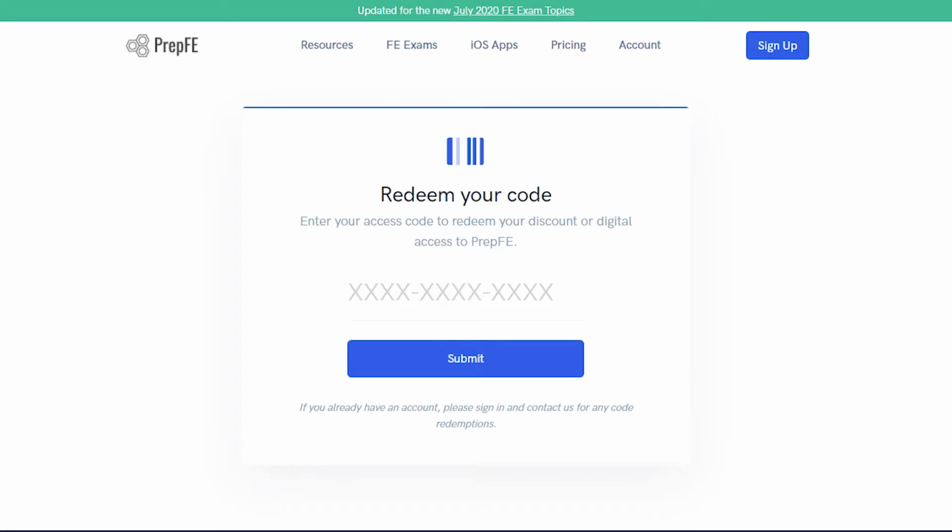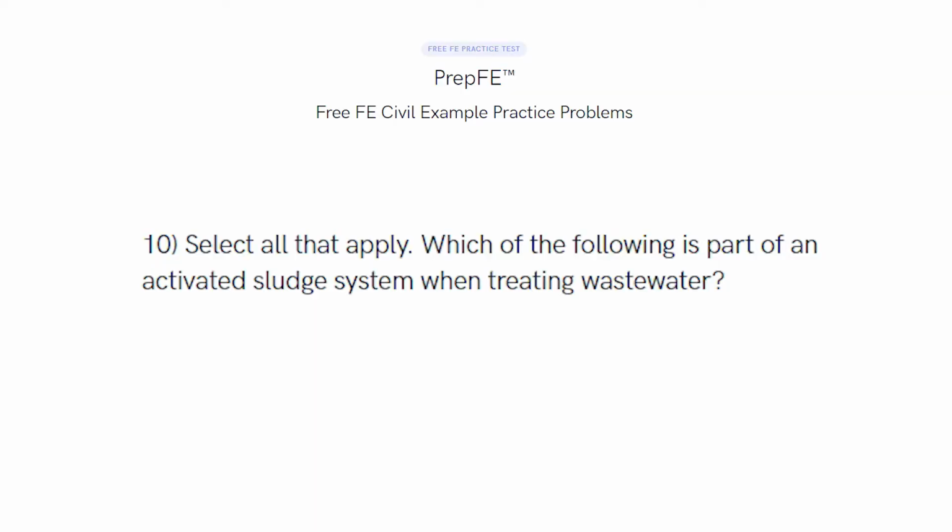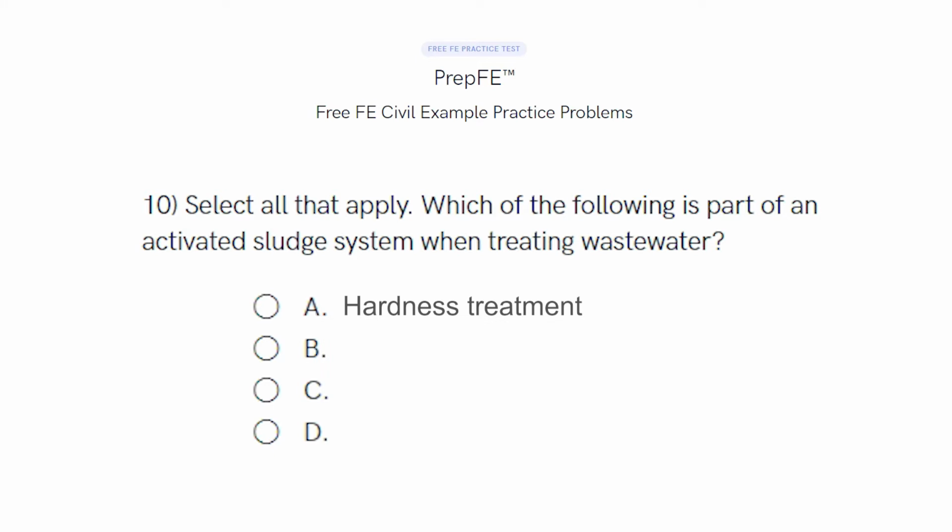So here's the sample problem. Select all that apply. Which of the following is part of an activated sludge system when treating wastewater? A, hardness treatment. B, disinfection. C, clarifier. D, aeration basin.